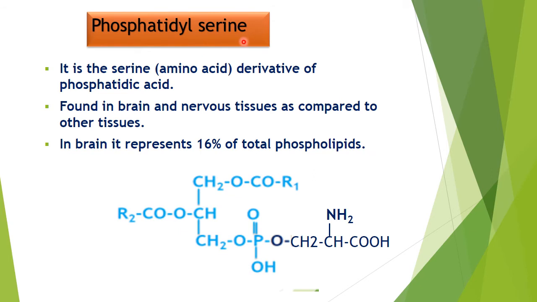Then the next is phosphatidyl serine. Instead of a nitrogen base, it is replaced by serine. So this is serine, and the serine nitrogen base and a phosphatidic acid constitute phosphatidyl serine. It is found in brain and nervous tissue as compared to other tissue. In brain it represents 16% of total phosphate.